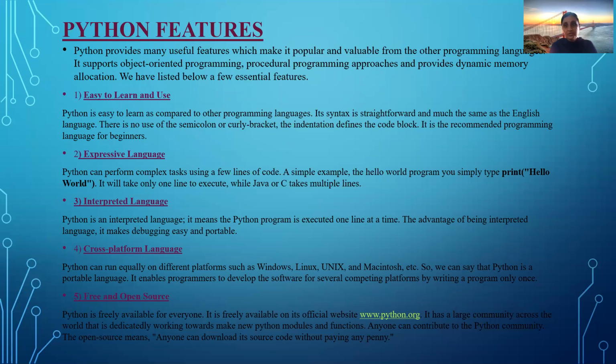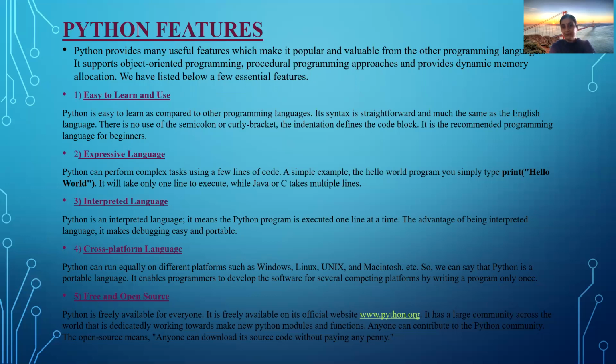Okay, there is no use of semicolon or curly bracket. The indentation defines the code block. It is the recommended programming language for beginners. Okay, expressive language. What is expressive language? Python can perform complex tasks using a few lines of code.